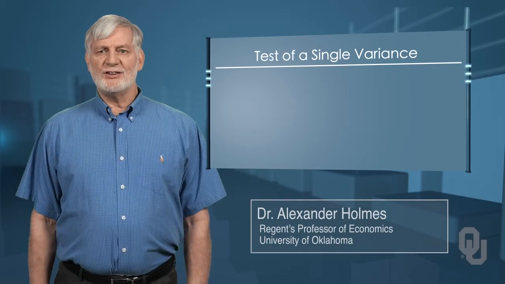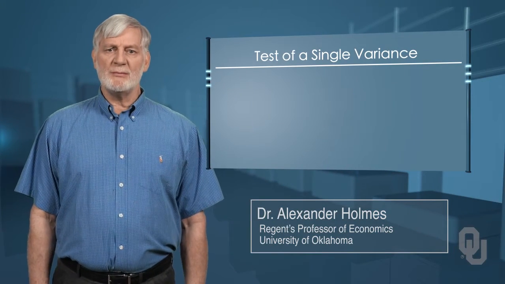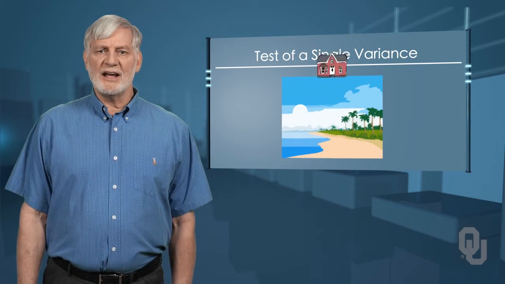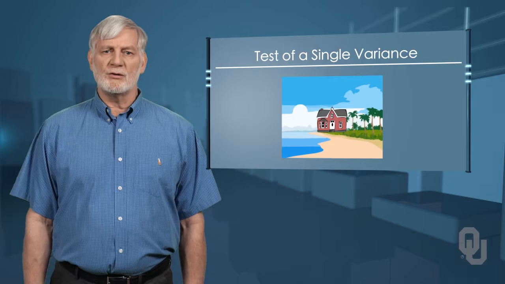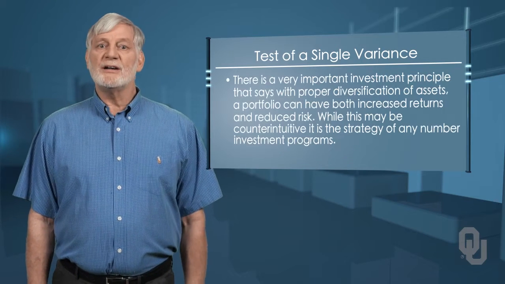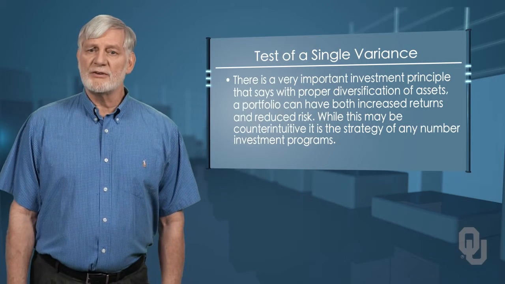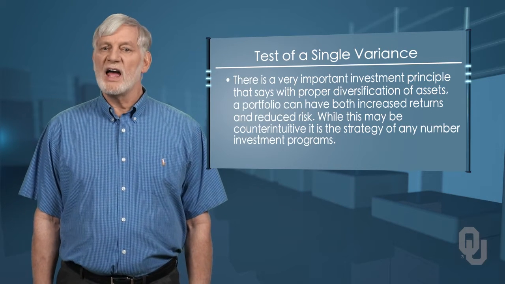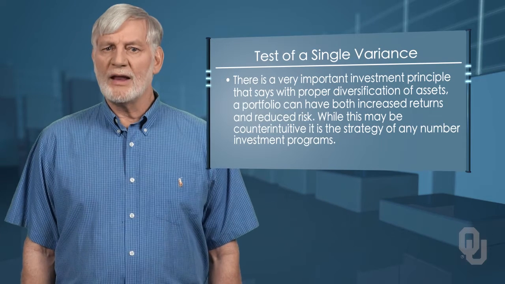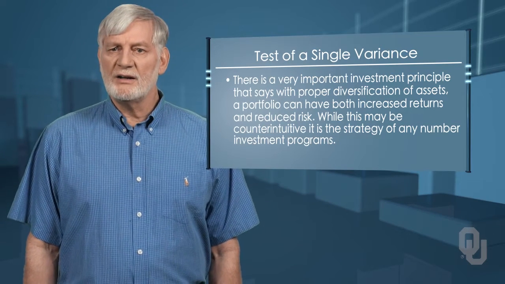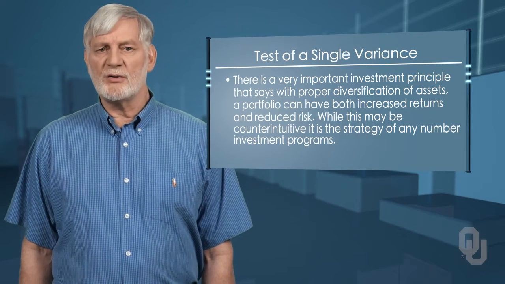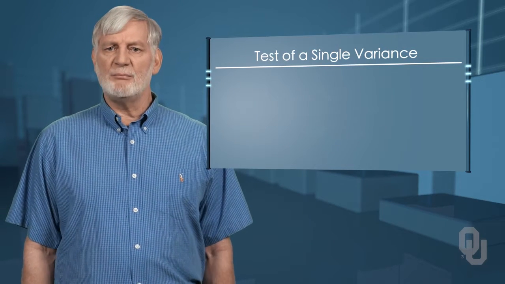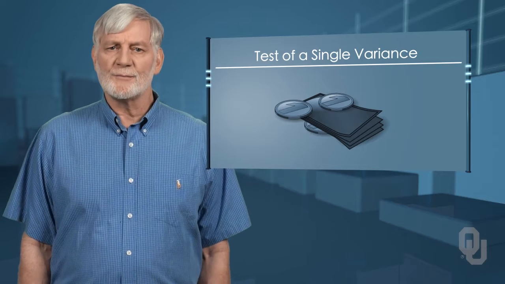So, congratulations to you. You've landed your dream job, money manager in a huge hedge fund. It won't be long until you have a place in the Hamptons and, of course, something nice in Provence. There's a very important investment principle that says with proper diversification of assets, a portfolio can have both increased returns and reduced risk. While this may be counterintuitive, it is the strategy of any number of investment programs. So how is a Chi-Square distribution going to help you get that big year-end bonus?